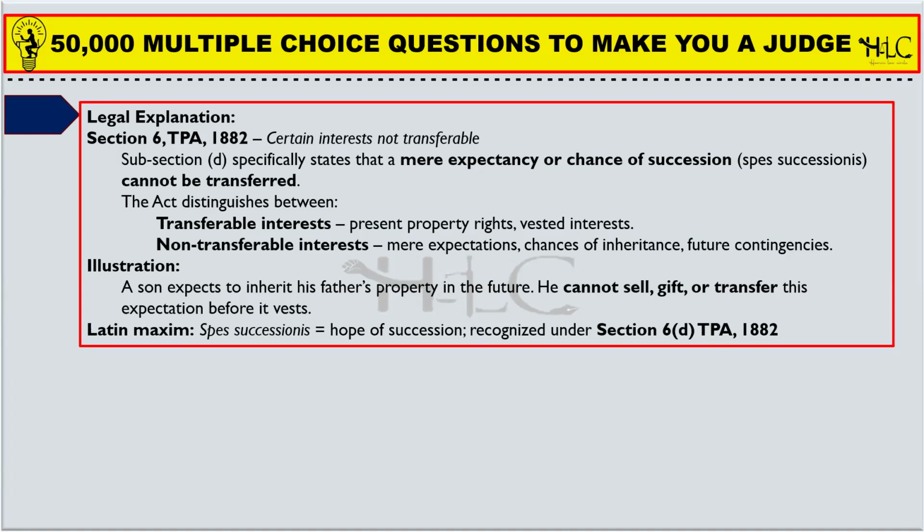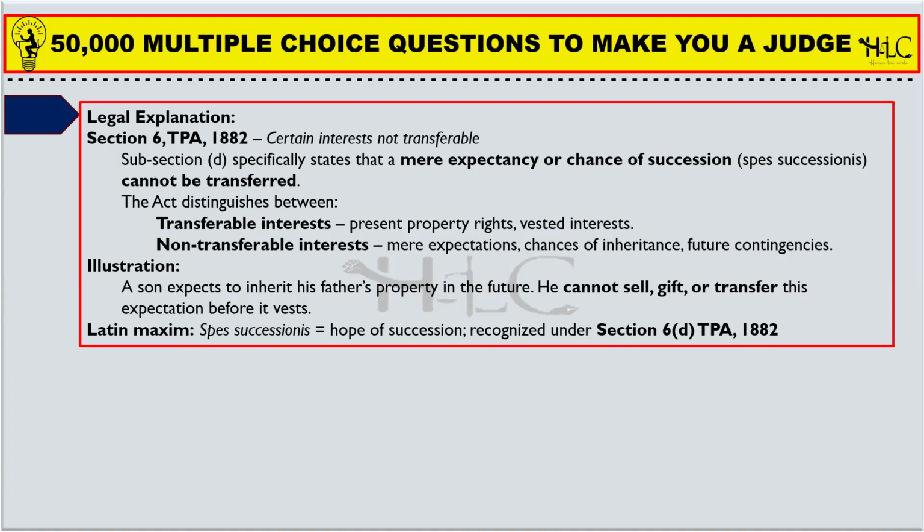So, such things are known as transferable interests. Non-transferable interests are mere expectations or chances of inheritance or future contingencies. Future contingencies means on the happening of an uncertain event, such thoughts of transfer.